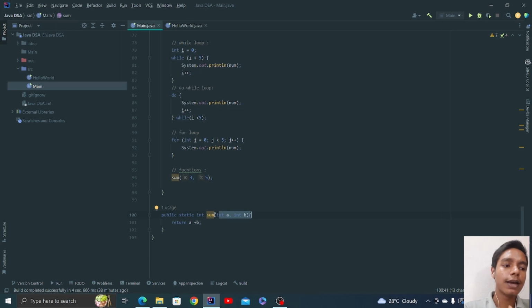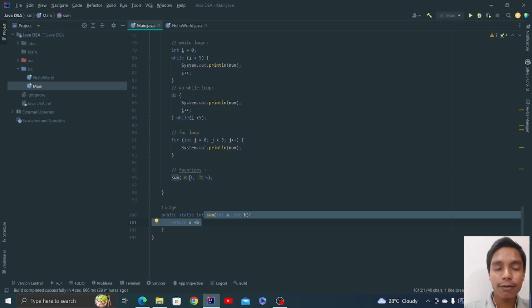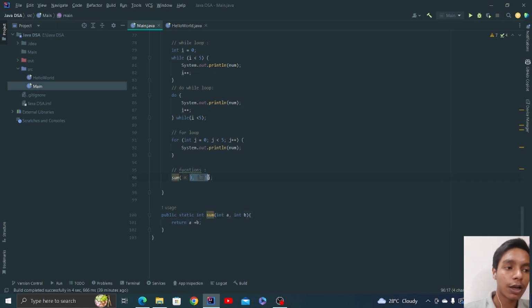A parameter can be of string type or whatever type, it doesn't matter. It can be any data type. But when you're calling this function inside the main function or wherever, you need to pass the same arguments that this function takes as parameters. So here, this 3 and 5 are arguments. Arguments are just the values of those parameters. And here, int a and int b are the parameters of that function, meaning this function will take these values.